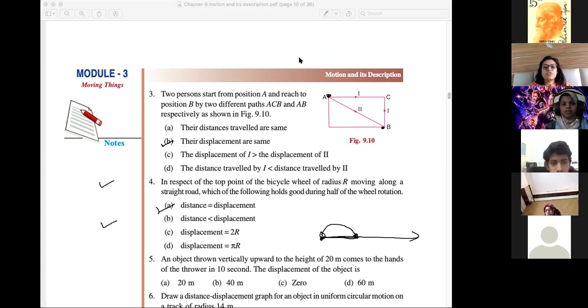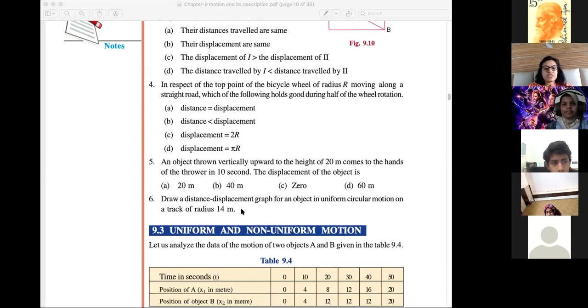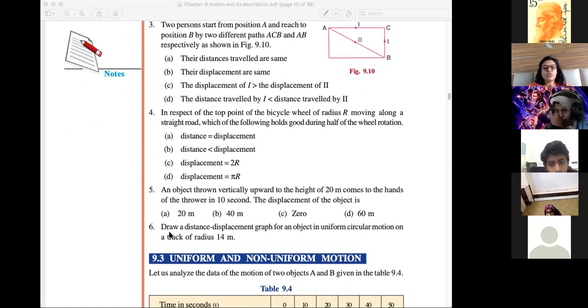Okay. The rest of the questions will be homework. This one you just mark over here in the book only. And the rest of the questions, 5 and 6. Only 2 questions are there. Sixth one, you just try to do. If you're able to do it, fine. Otherwise, I'll make you do it. Complete the fifth one also so that no homework will be there.